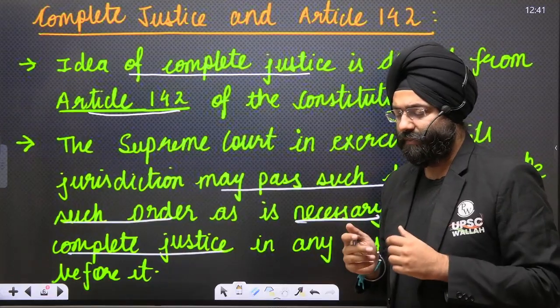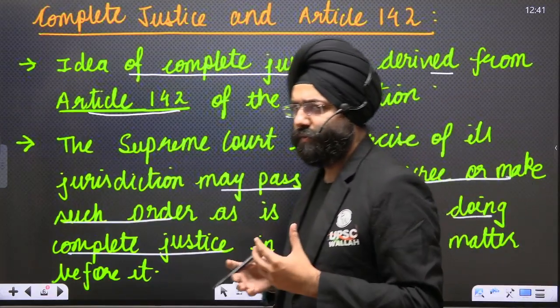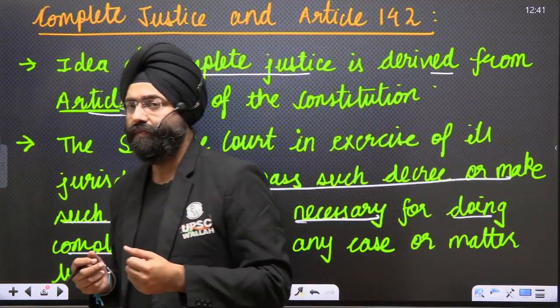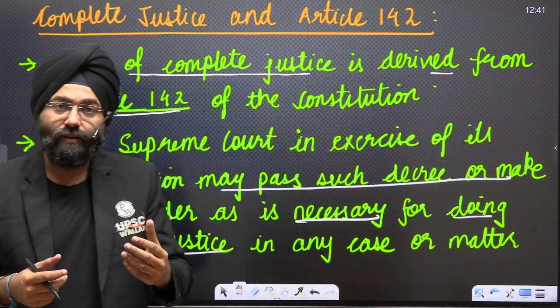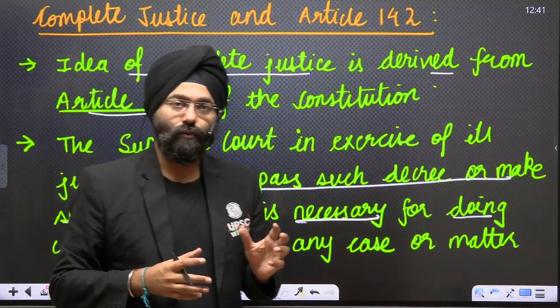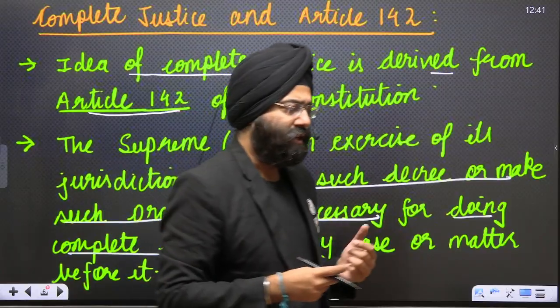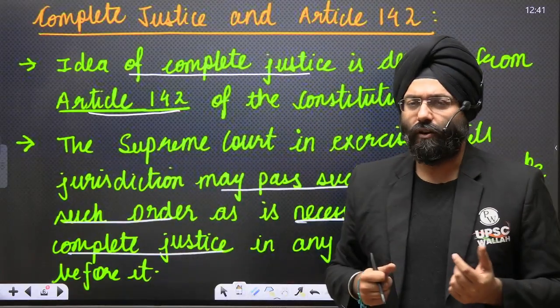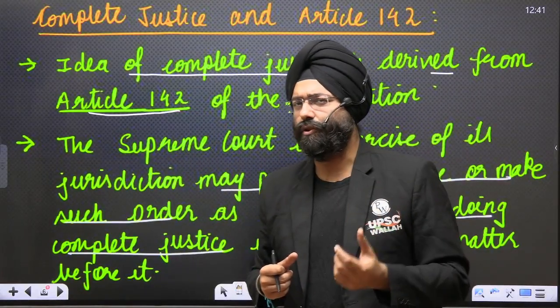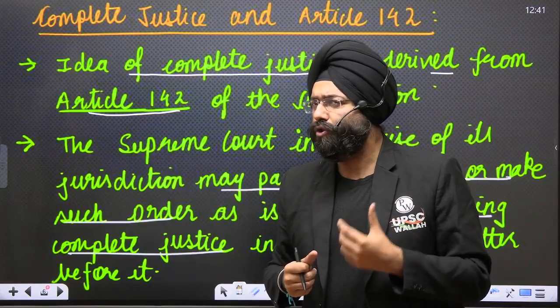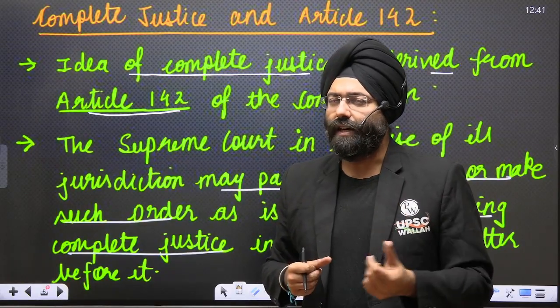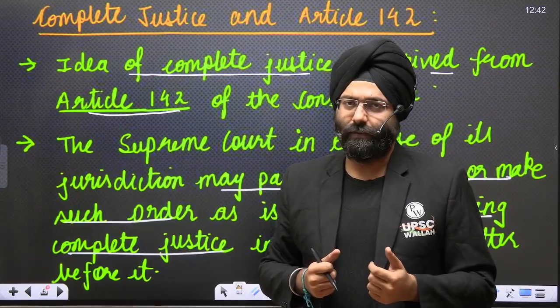See, what happens sometimes is that it is quite possible that some legislative action, or even a judicial action by the lower court or even by the Supreme Court, or some other wing of the government, has taken some action because of which the Supreme Court believes that it is going against the concept of justice.